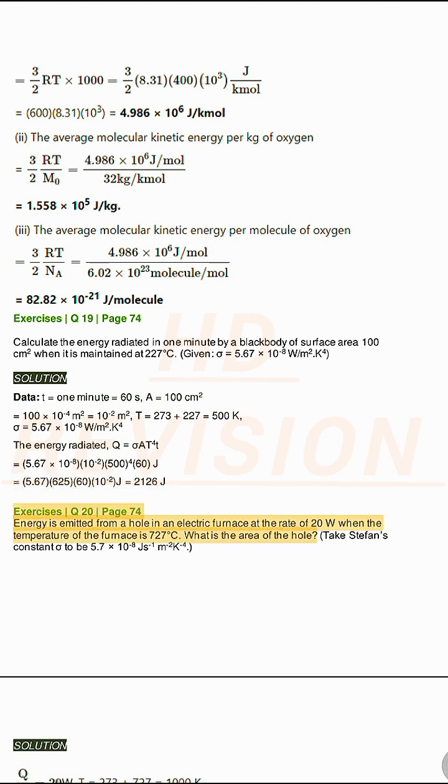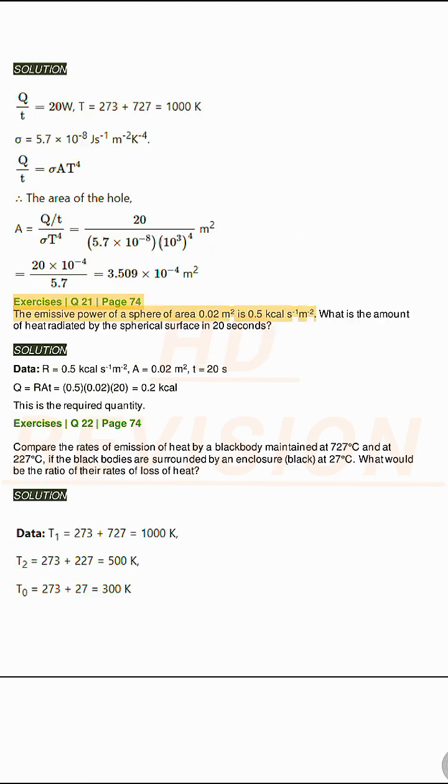Exercises Q20, page 74. Energy is emitted from a hole in an electric furnace at the rate of 20 W when the temperature of the furnace is 727 degrees Celsius. What is the area of the hole? Take Stefan's constant sigma to be 5.7 times 10^-8 J s⁻¹ m⁻² K⁻⁴. Solution. Exercises Q21, page 74.